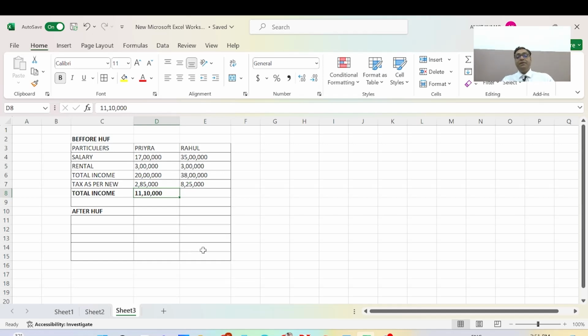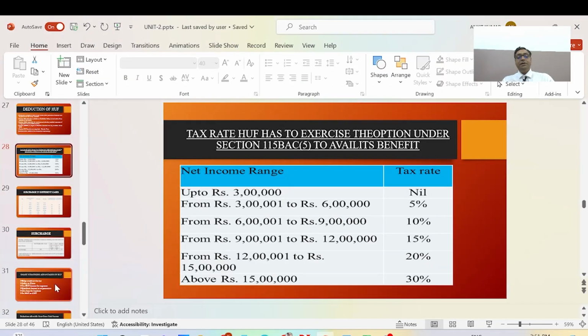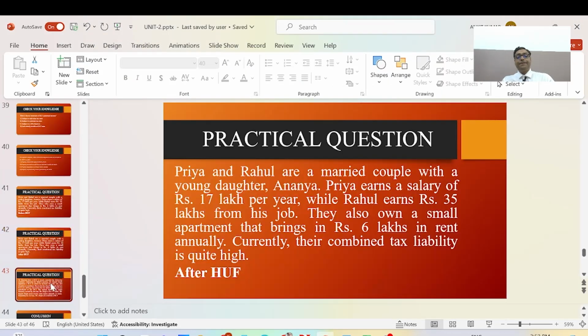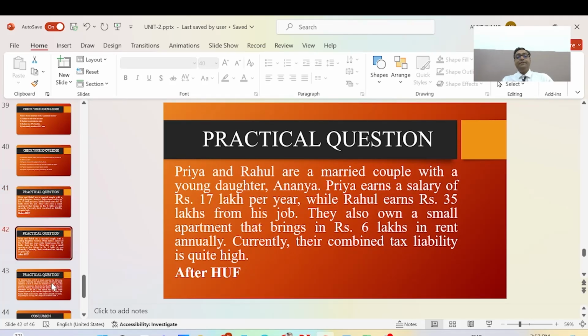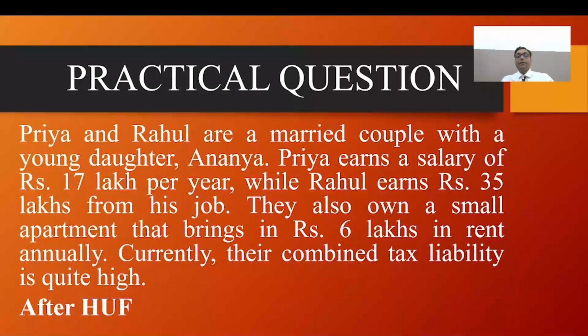Now we will discuss again, carefully, this question about Priya and Rahul. Priya and Rahul are a married couple with a young daughter, Ananya. Priya earns a salary of 17 lakh per year, while Rahul earns 35 lakh from his job.